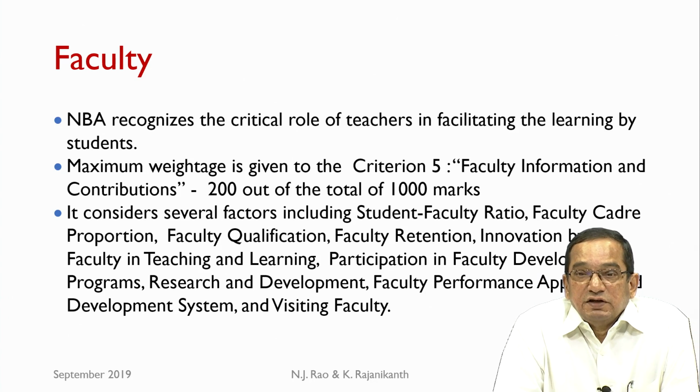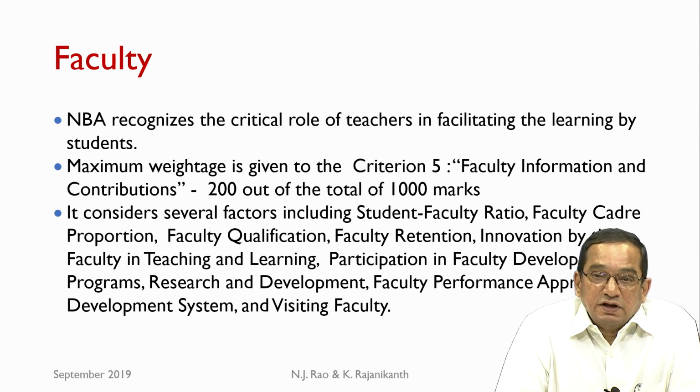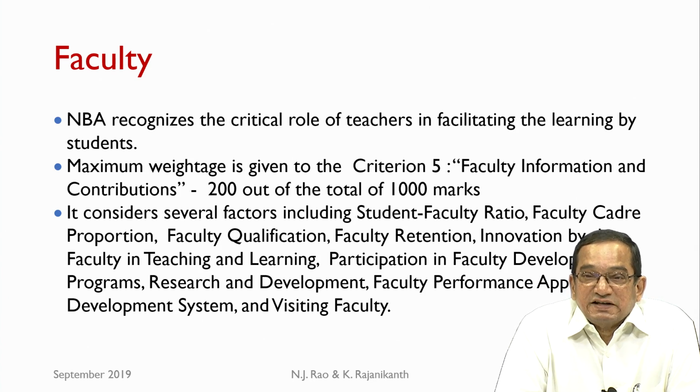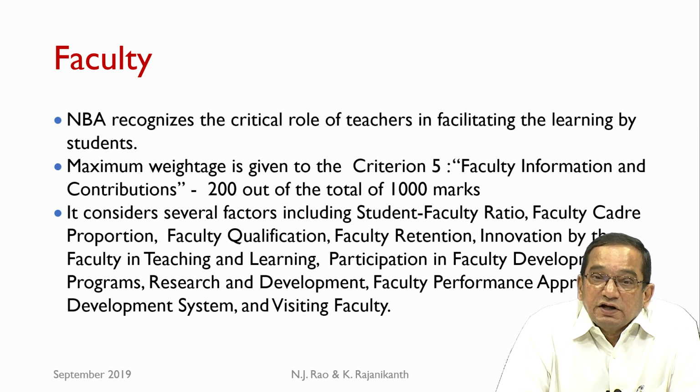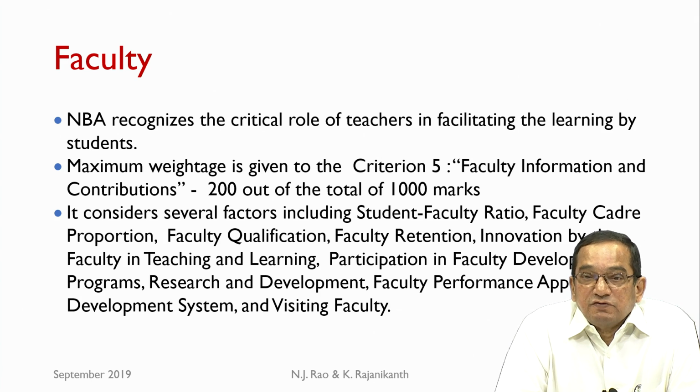Now, one of the most important criteria is criterion 5, which is concerned with the faculty contributions. NBA recognizes the critical role of teachers in facilitating learning by students. So, the maximum weight is given to criterion 5.